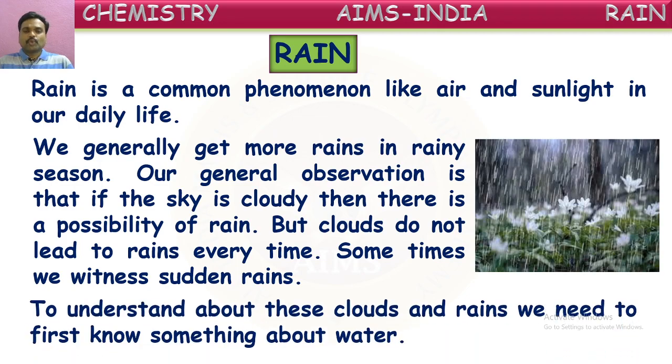So here, to understand how these clouds are being formed and how these rains are occurring, before this, we need to first know something about water. Because these clouds and the rains all have water in them. So first let us try to know about this water a little. What is rain? In which forms does it exist? What are those forms? What are the properties of those forms? Let us see these all now here.